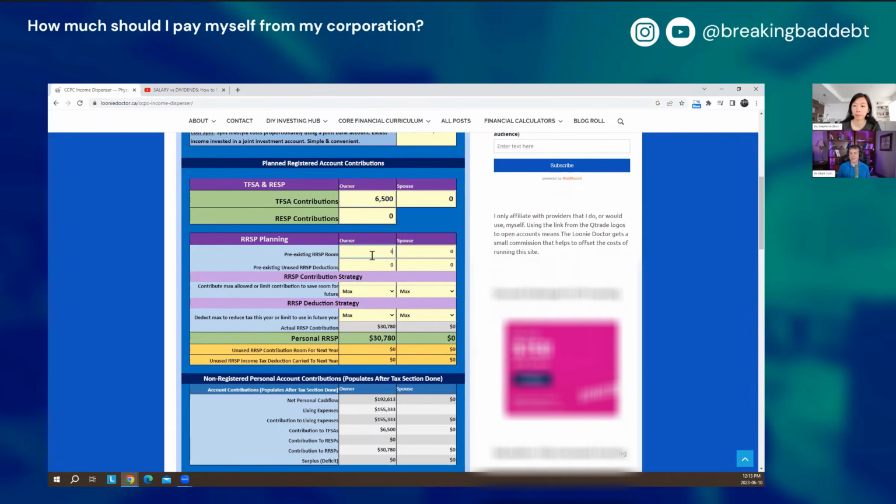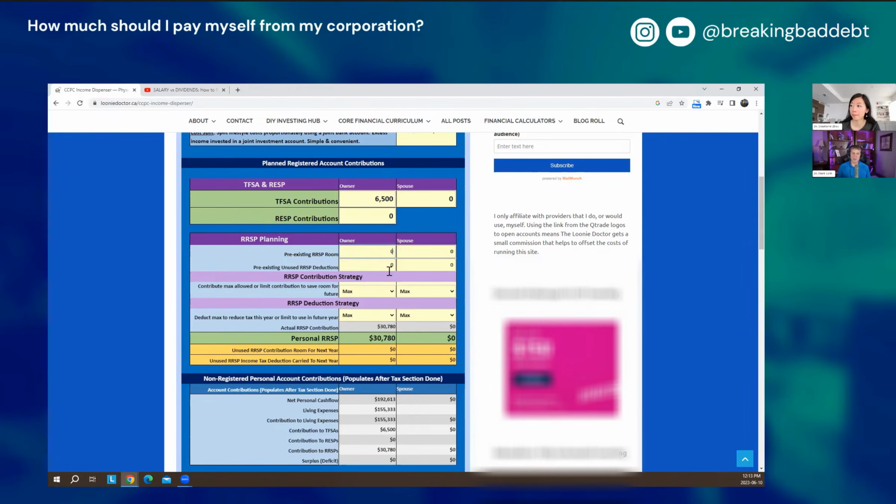But if you, let's say, generated RRSP room with your resident salary, but you didn't have money to put into it, then you've built up RRSP room that you can now use. So it would be that unused RRSP room. Right. And so people watching would find this out either through their CRA account or ask their accountant to let them know what that is. Yeah, it should come on your notice of assessment that you get after your income taxes. Exactly. So since I've maxed my RRSP for this year, I would probably just put zero for this. That's right. You would just put zero for that.